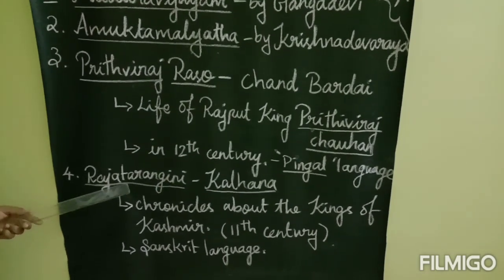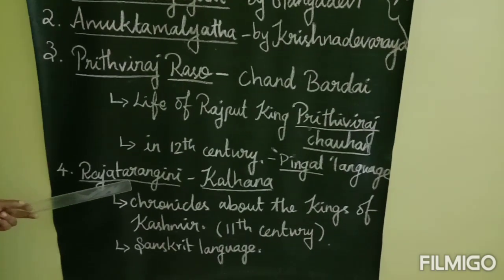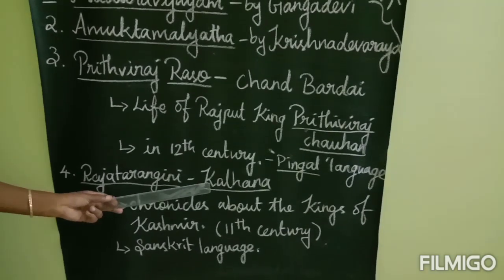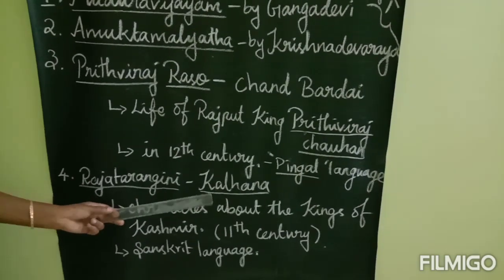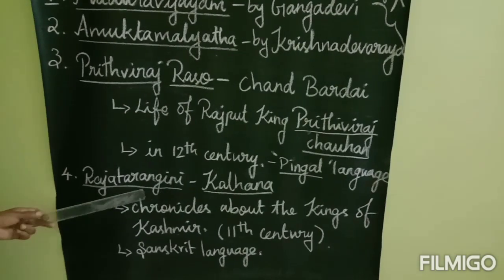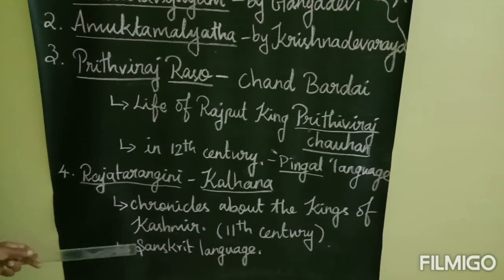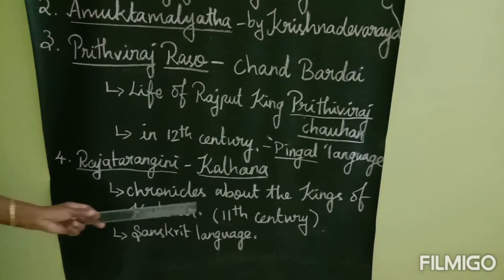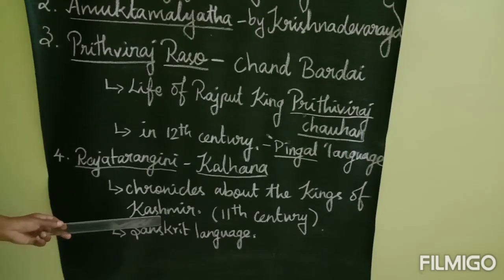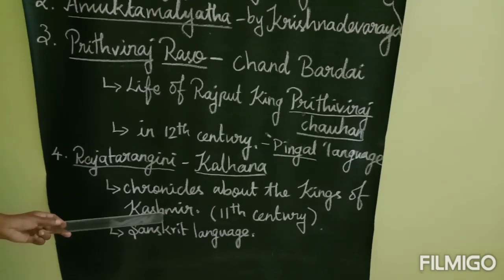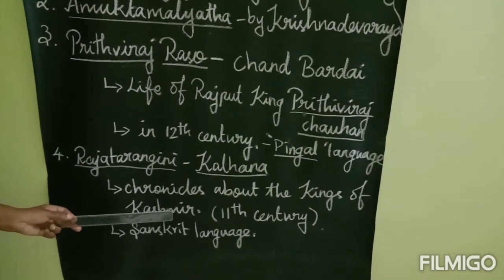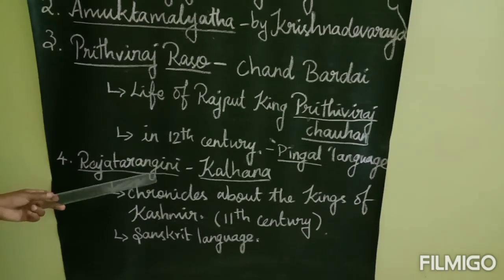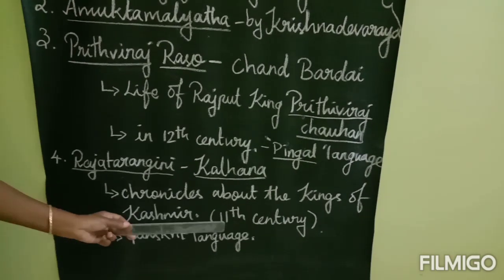Next one is Rajatarangini. Rajatarangini was written by the poet Kalhana. He was a court chronicler of Kashmir. He was a Kashmiri poet. He wrote the Rajatarangini in the Sanskrit language. It chronicles the kings of Kashmir. So those who ruled the area of Kashmir, no? Those kings were briefly described in the Rajatarangini book. This book was written in the 11th century.